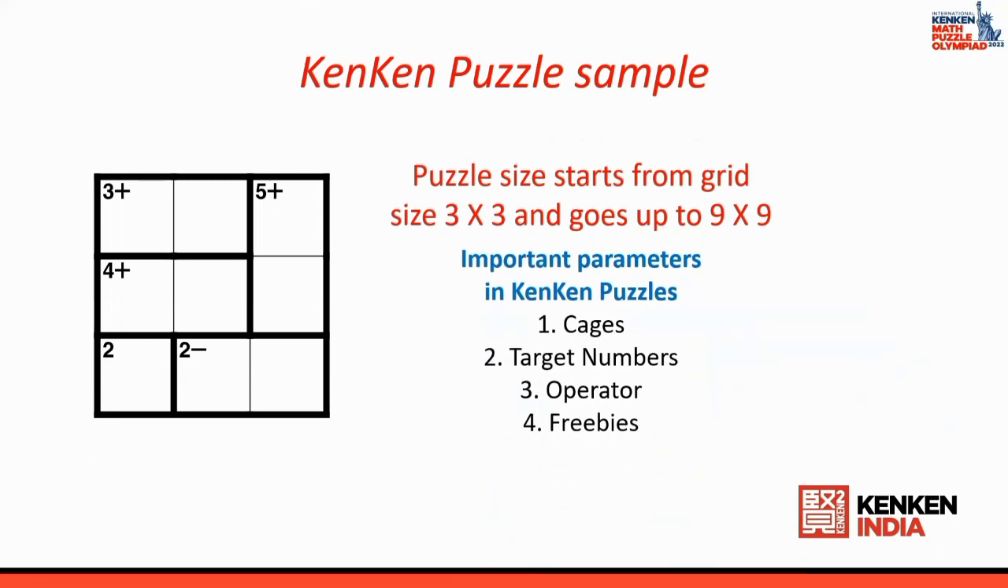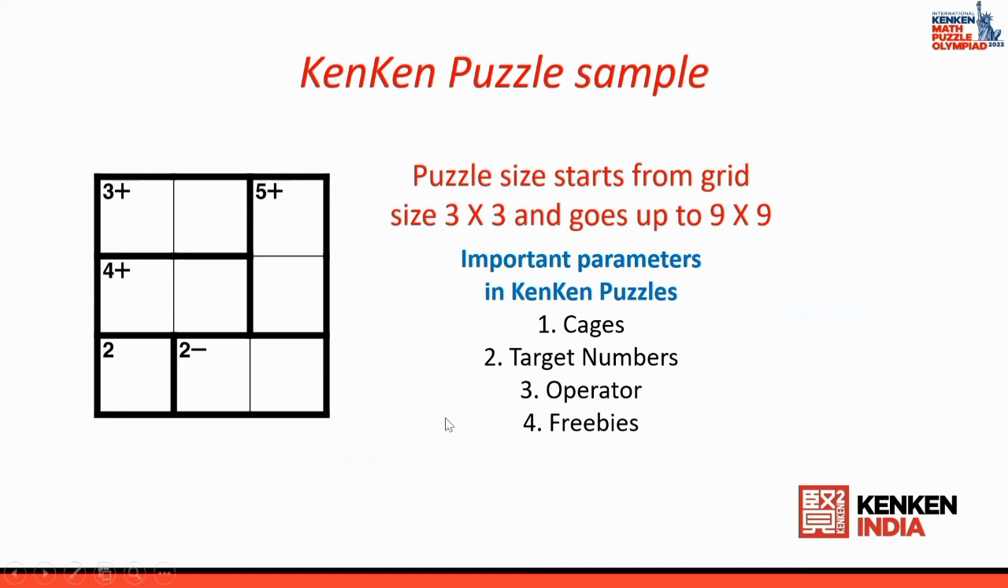Now there are certain important parameters in a KenKen puzzle. Initially, to start with, cages. You see some dark boxes in this puzzle. There is one dark box here, one here, one here, and one here. These dark boxes are called cages.